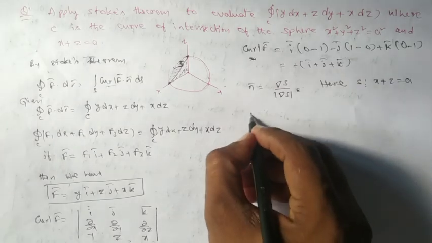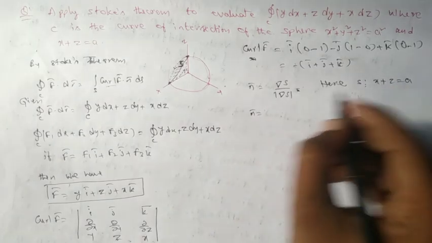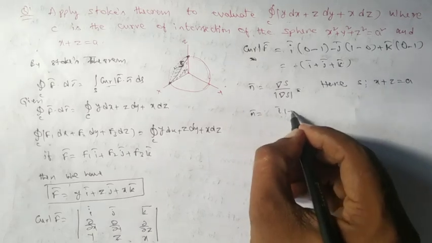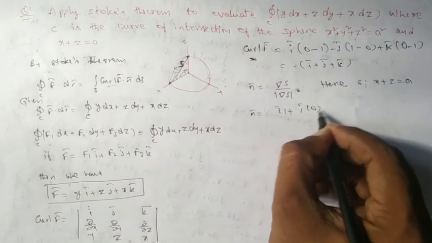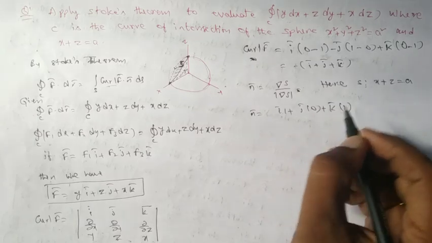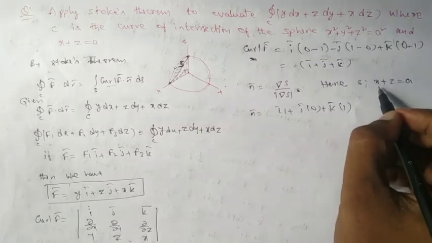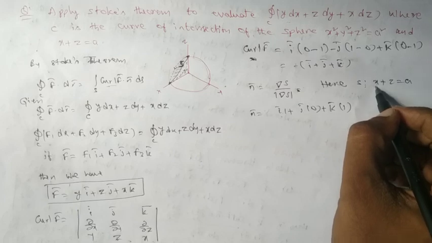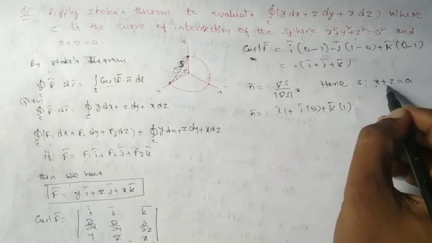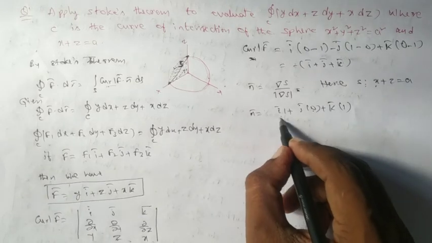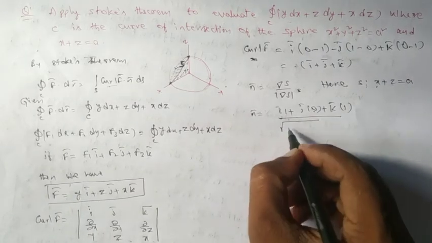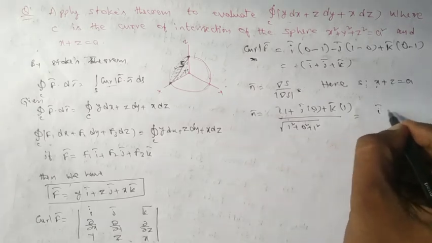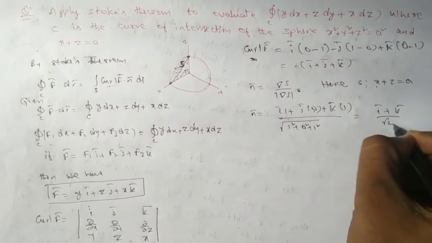So n bar equal to gradient of s: i bar dou x of this, that is 1, plus j bar into 0 plus k bar into 1. Do you understand it or not? Since I am taking differentiation with respect to x, it becomes 1. Differentiation with respect to y, it is 0. Differentiation with respect to z, it becomes 1, divided by square root of 1 square plus 0 square plus 1 square. I may write it is i bar plus k bar by root 2.